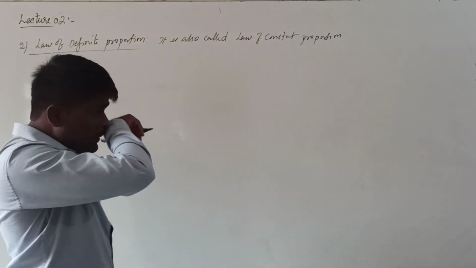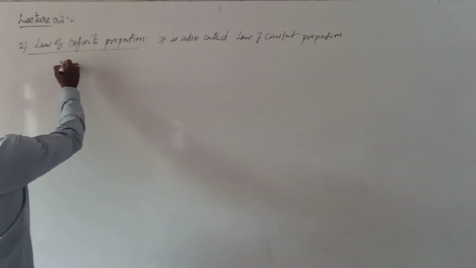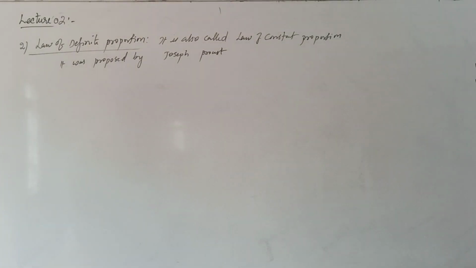It was proposed by Joseph Proust in around 1790s. What this law says mainly, a given compound